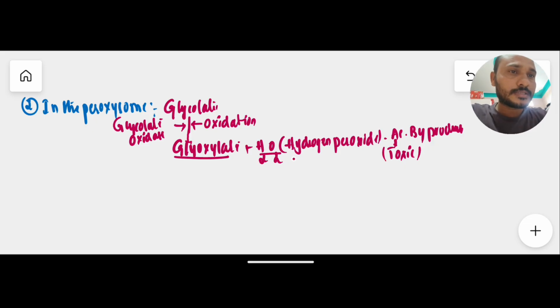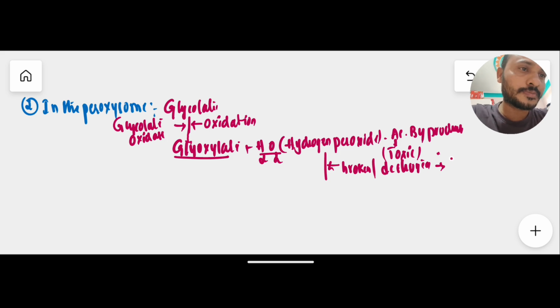Later this toxic hydrogen peroxide is broken down or destroyed in the presence of a very important enzyme, called catalase. The catalase enzyme plays an important role in removing this toxic byproduct, hydrogen peroxide, by breaking it into water and oxygen.